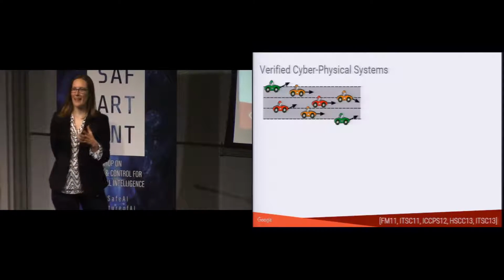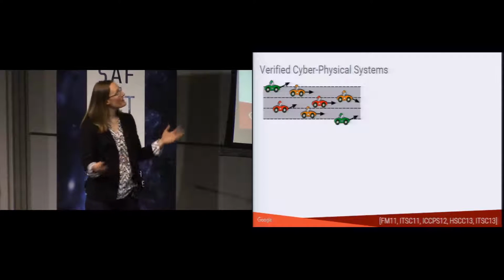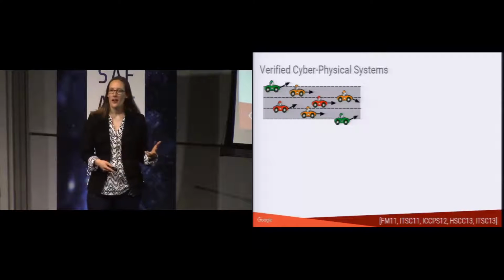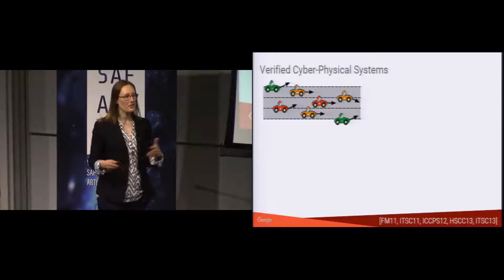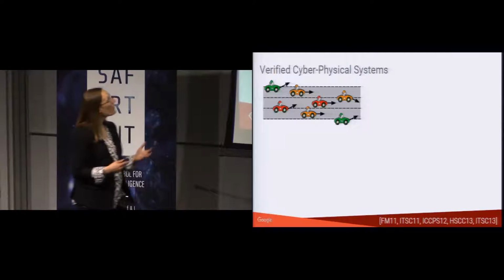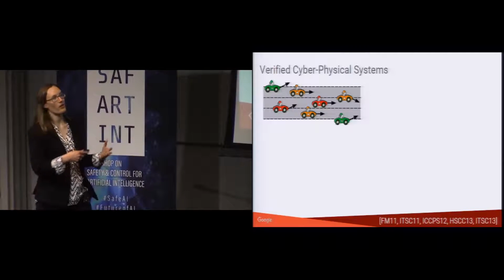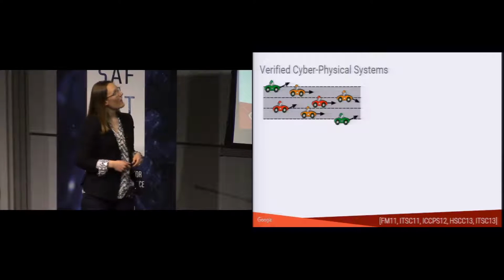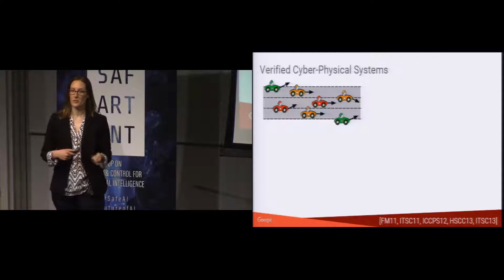All right, so let's start off with an example. Here we have a multi-lane highway with lots and lots of cars. Each car is able to change lanes or enter or exit the system. And what we want to do is verify that if these cars are controlled by some computer controller, then that computer controller won't cause them to crash into each other.